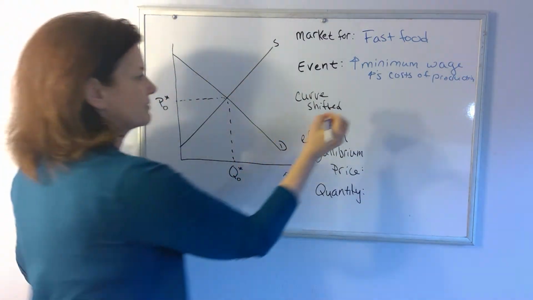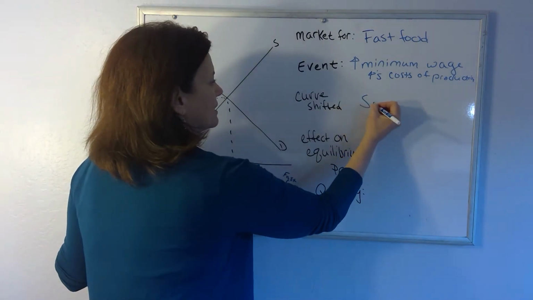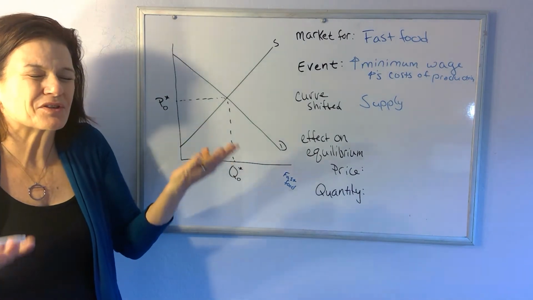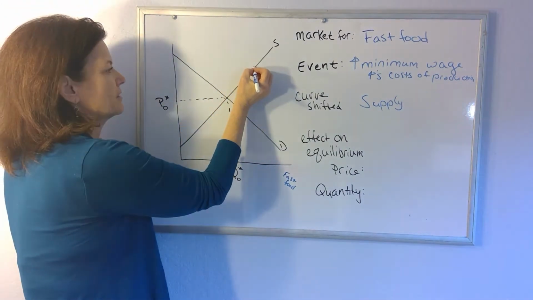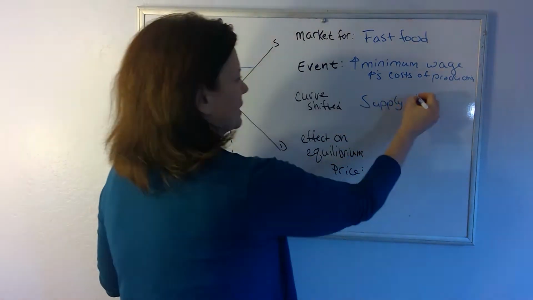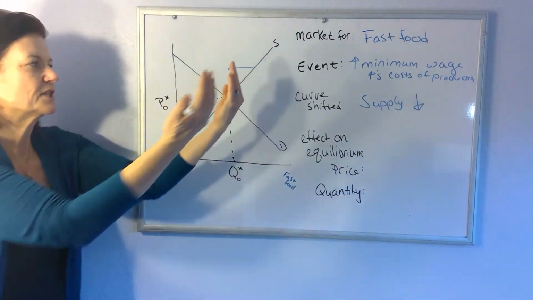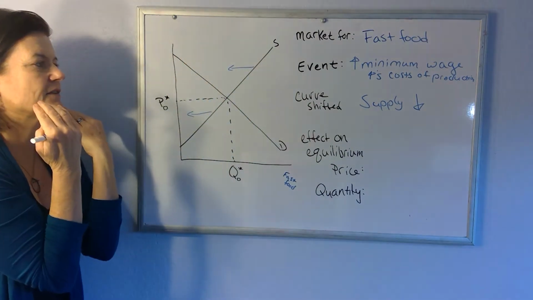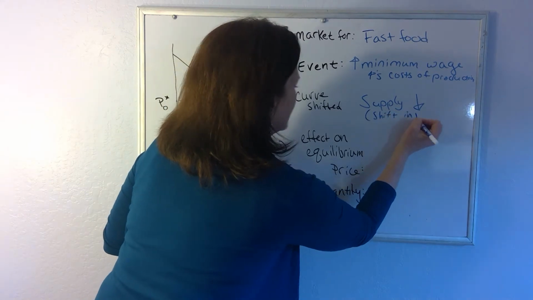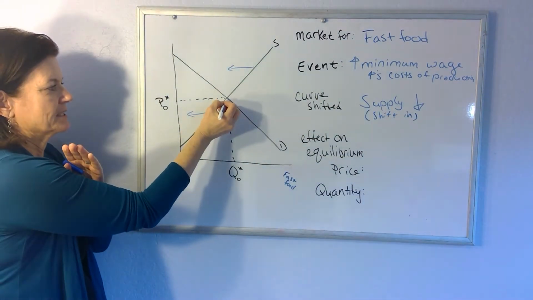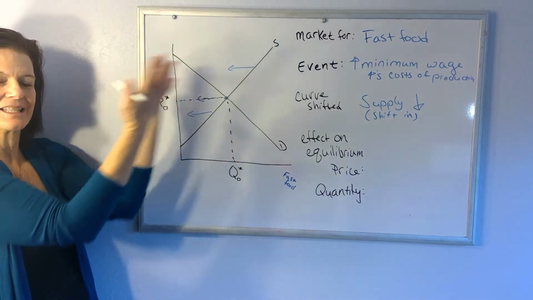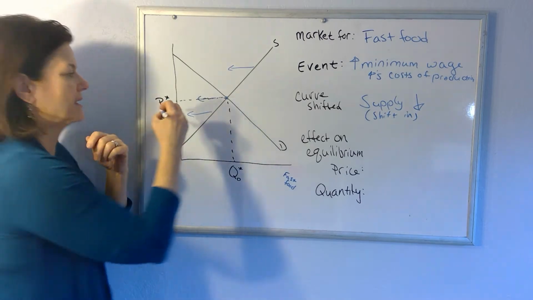An increase in cost of production is going to change supply. We're going to say, it costs me more to produce, I'm less willing to supply. The supply curve shifts in. People are less willing to supply at every price. It's a decrease in supply. A decrease in supply, remember, is a shift in of the supply curve. A lower quantity supplied at every price. At the price of P0, instead of people supplying Q0, they're supplying something less. It's a contraction of the supply curve. It's a movement in of the supply curve.